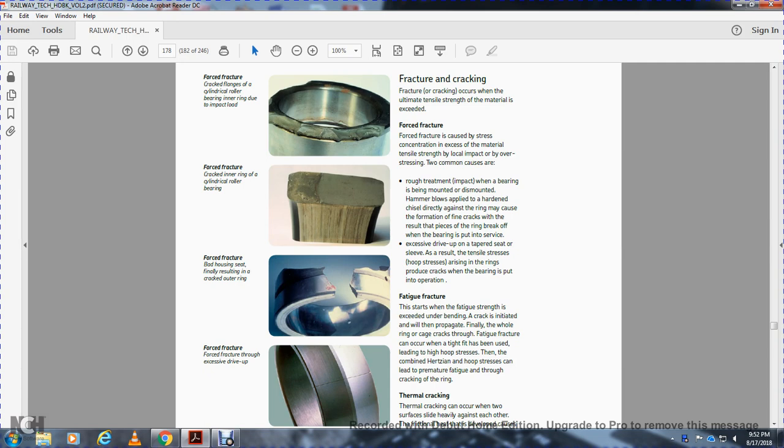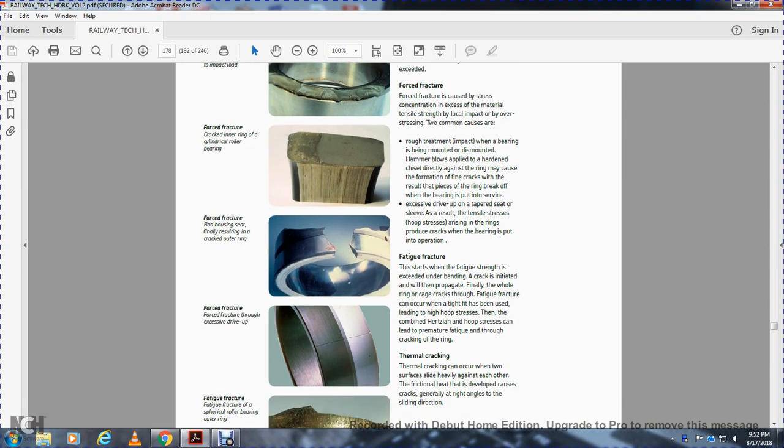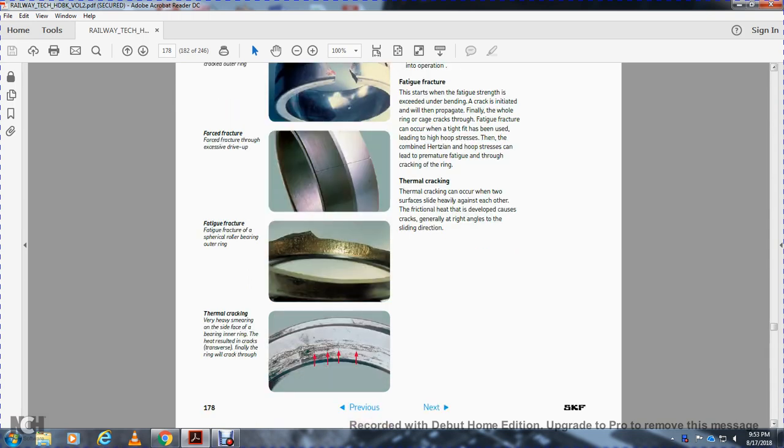When the bearing is put into operation, fatigue begins. Depending on the strength, an initiated crack will propagate through the whole ring and fracture it. High hoop stress combined with Hertzian and hoop stresses can lead to premature fatigue cracking in the ring. Thermal cracking can occur when two surfaces are pressed heavily against each other. The friction heat developed causes cracks, generally at right angles to the sliding direction.